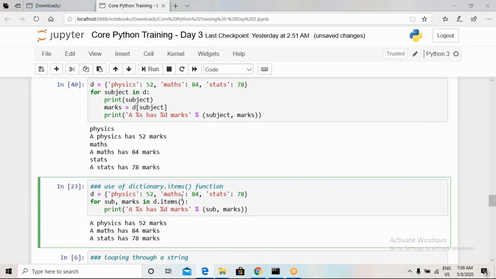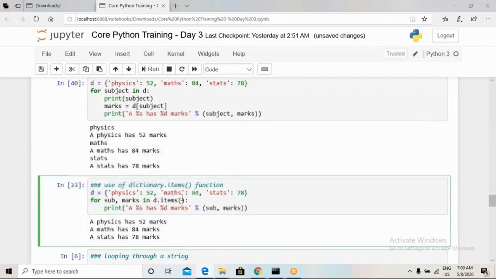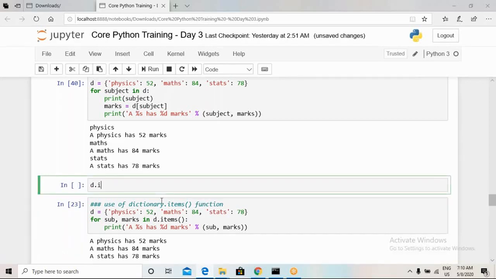The value returned by dictionary.items will be a one-to-one mapping of key and its value. Basically we will see exactly the output of this d.items function. The output is a one-to-one mapping of a key and its value, then another key and its value.